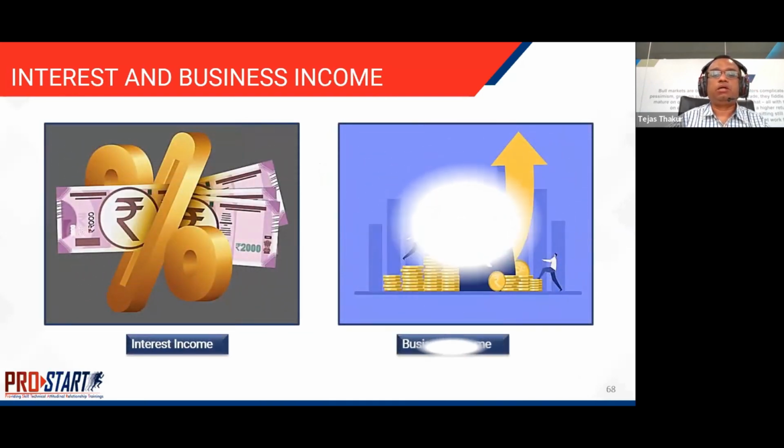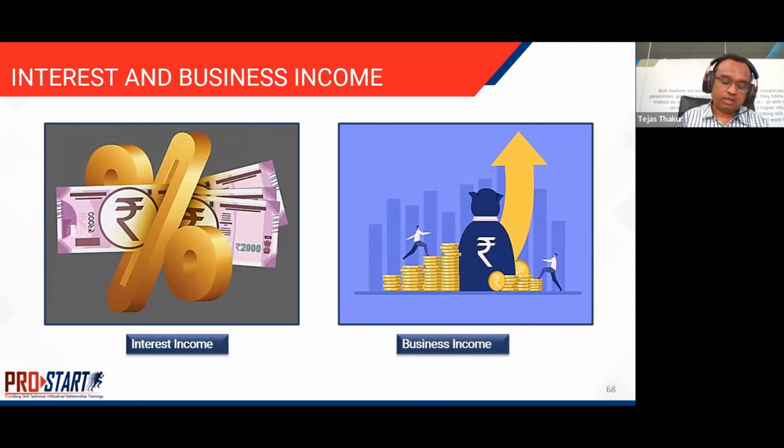Interest and business income. Interest income, as you know, is the income that arises from bonds, debentures, debenture stock, government securities, and therefore is treated as income from other sources and taxed accordingly. Business income is profits and gains arising from any business or venture or business entity. In terms of investments, this point is valid because the income derived from derivatives trading, particularly futures and options, is treated as business income. While computing your income tax, it has to be included in business income.